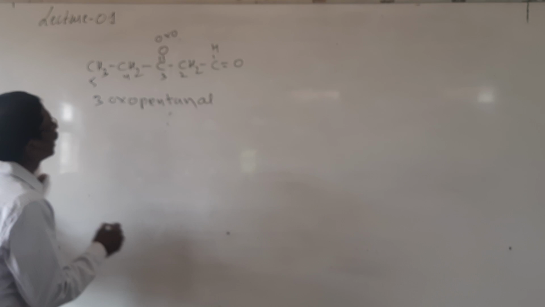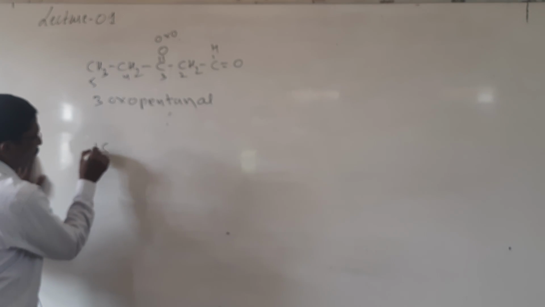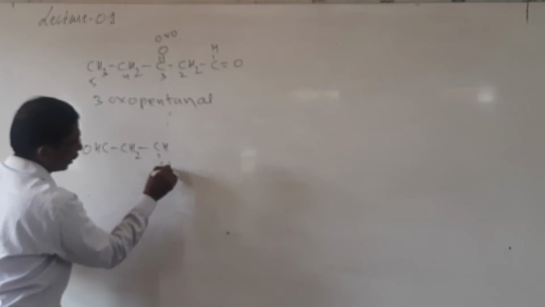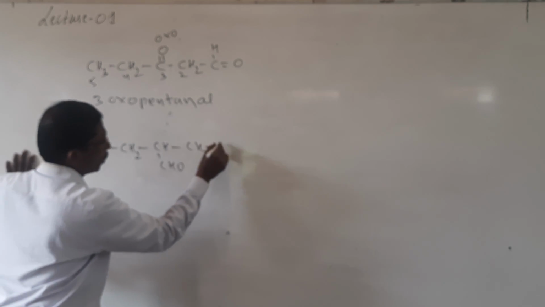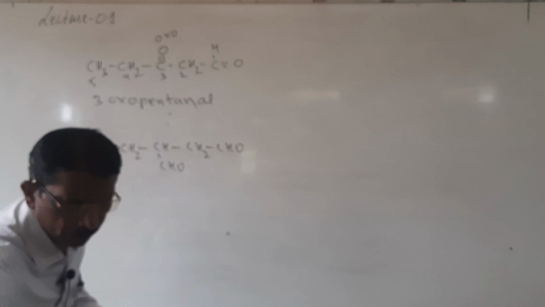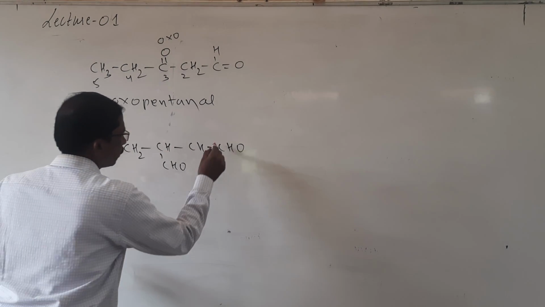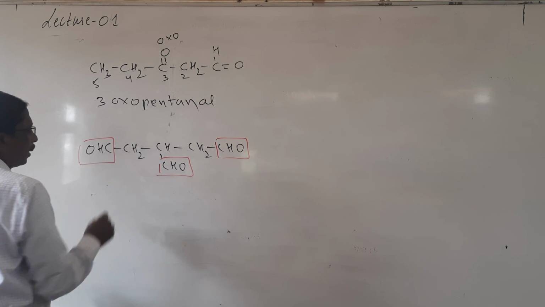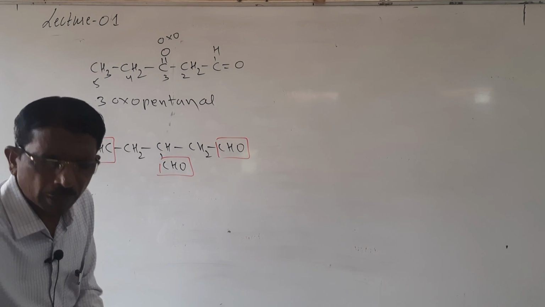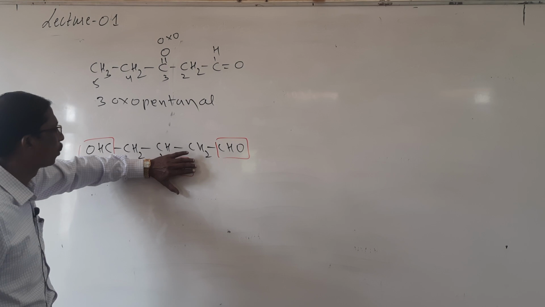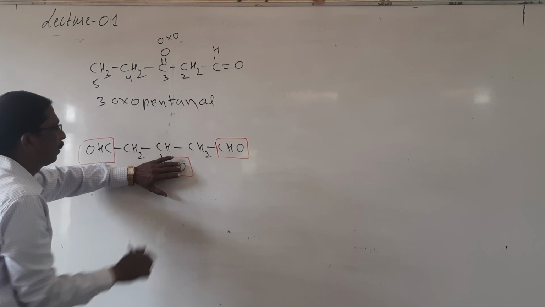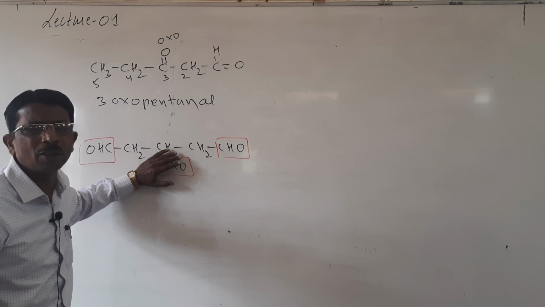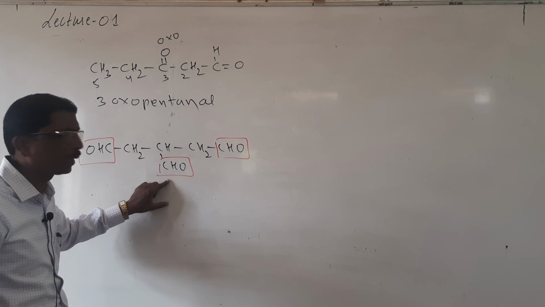And students here, if the functional group is, look here, CH2, CHO, and then CH2, CHO. So it has 3 functional groups, 1, 2 and 3. Look here, if it has only 2 identical functional groups, 1, 2, 3, 4, 5, then it is called pentane diol, but here it has 3.